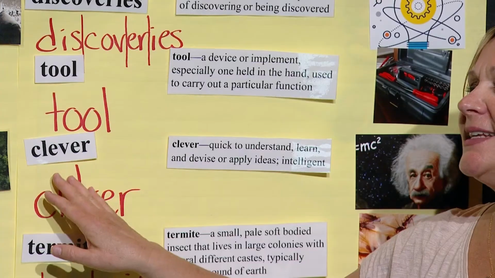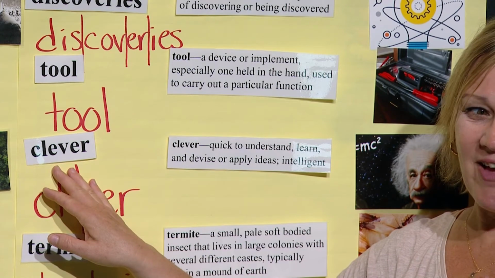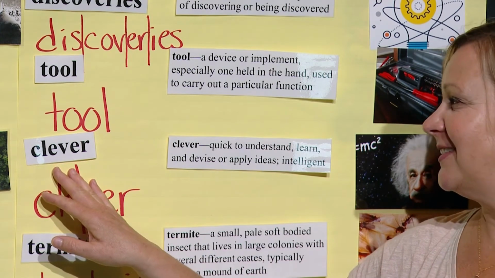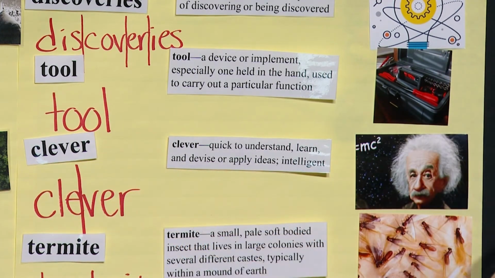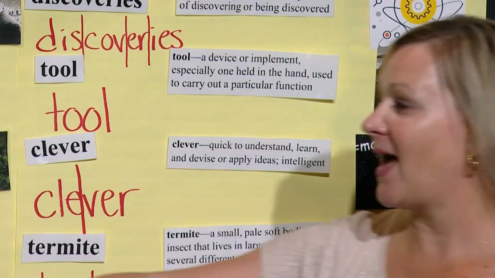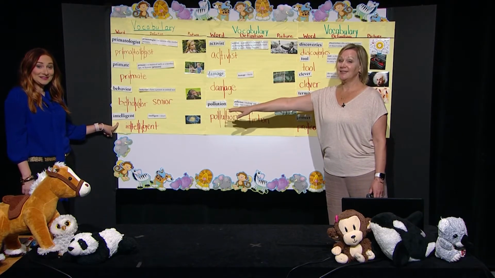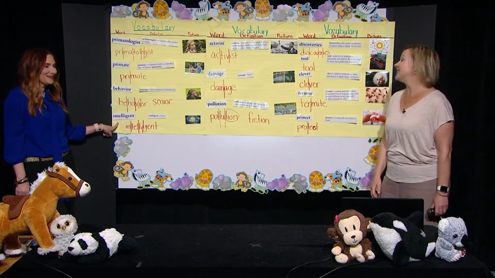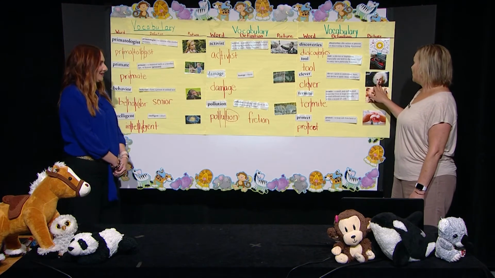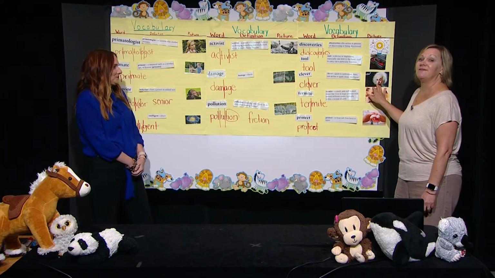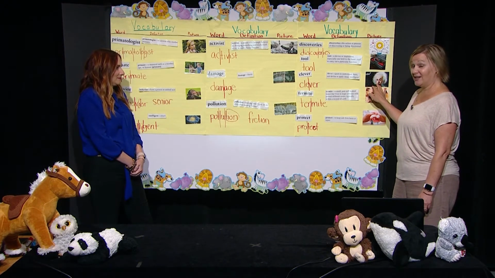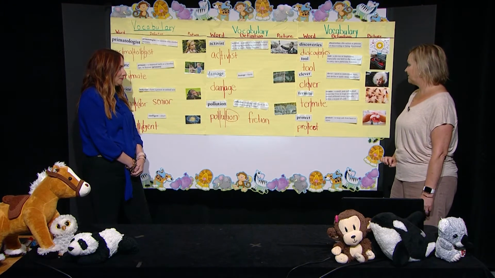Our next word is clever. Can everybody say clever? Clever. Clever is quick to understand and learn and apply your ideas. It is the same as Miss Ashley's word, intelligent. And Albert Einstein was a very clever scientist.